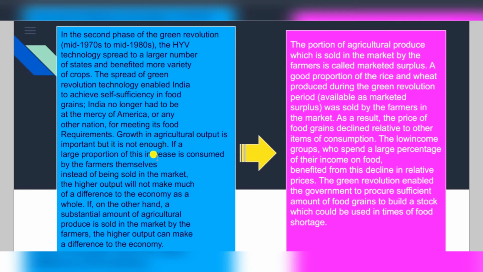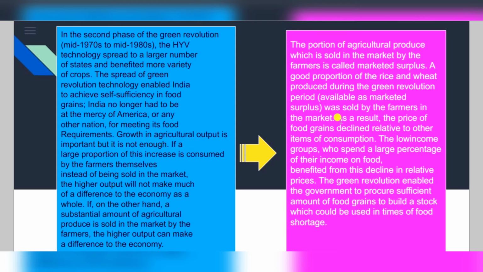If a large proportion of this increase is consumed by farmers themselves instead of being sold in the market, then higher output will not make much of a difference to the economy as a whole. If, on the other hand, a substantial amount of agricultural produce is sold in the market by the farmer, the higher output can make a difference. This proportion of agricultural production which is sold in the market by the farmer is called marketed surplus, and a good proportion of rice and wheat produced during the Green Revolution period was sold by farmers in the market.